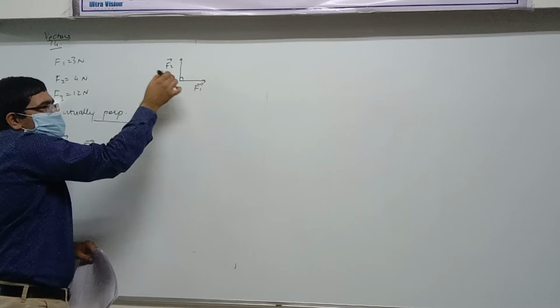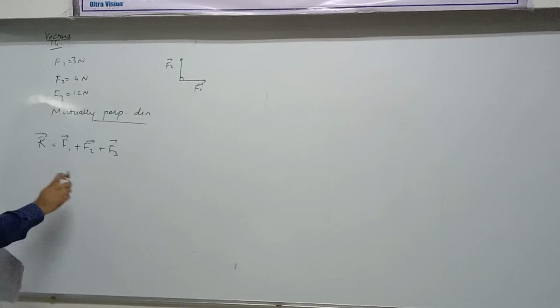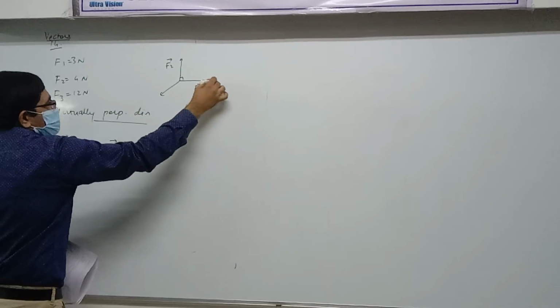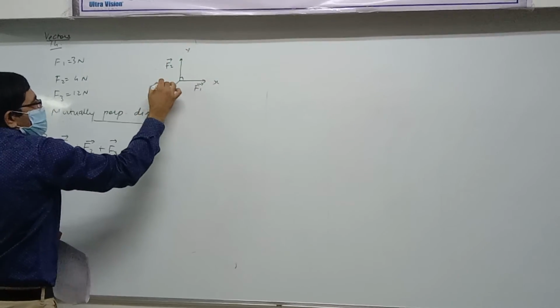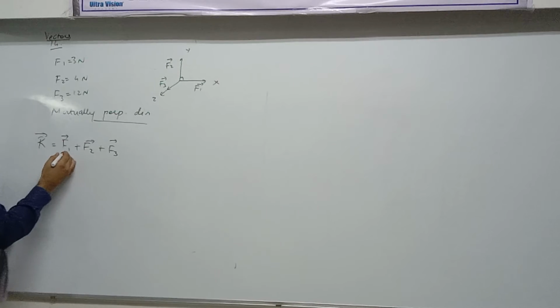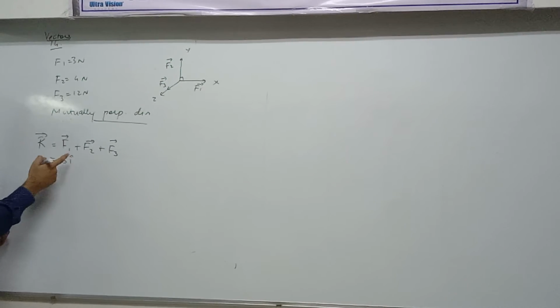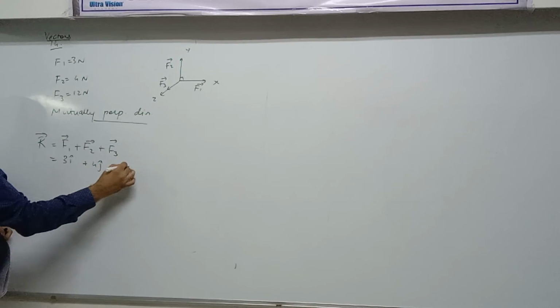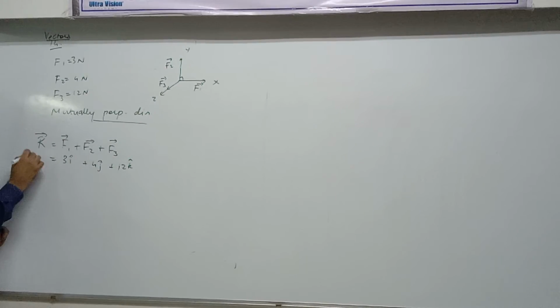X, Y, and Z. So you know if you want to write everything in vector form, so it's basically like this. This is on X, this is on Y, and that's on Z. So how do you write? 3 i caret. Did you get that? Yes. 4 j caret and 12 k caret. Now can you find its magnitude? How to find magnitude of this kind of thing?